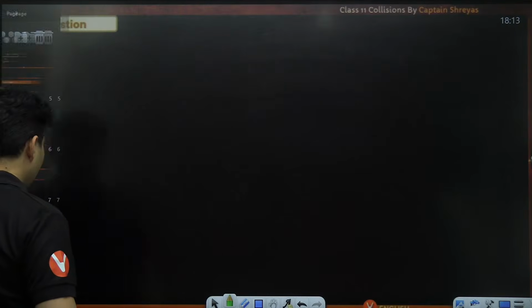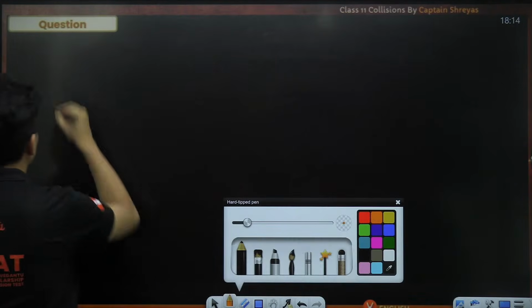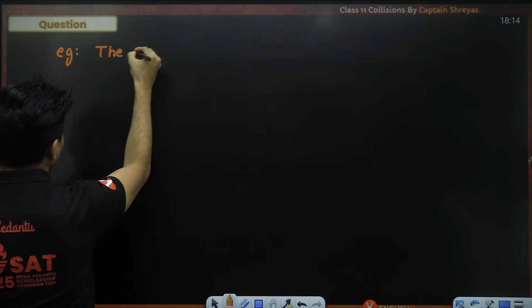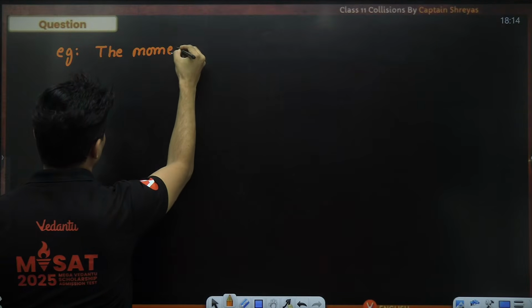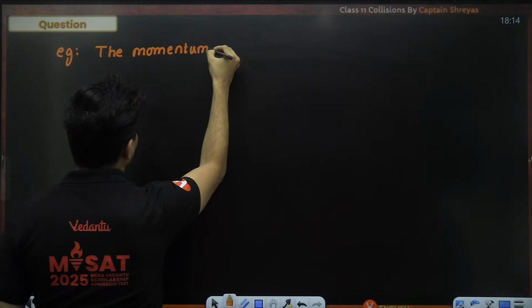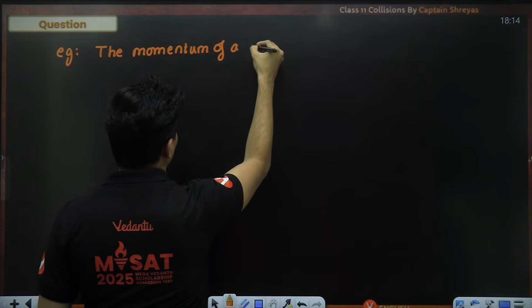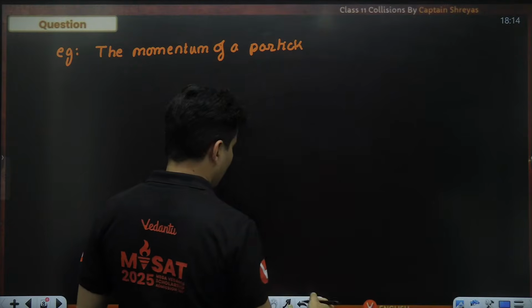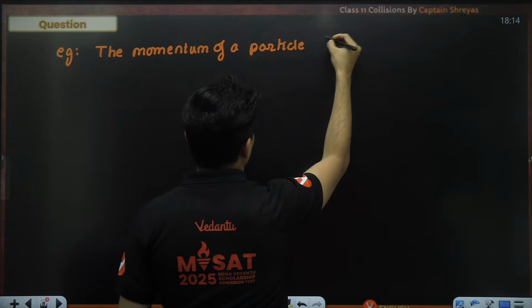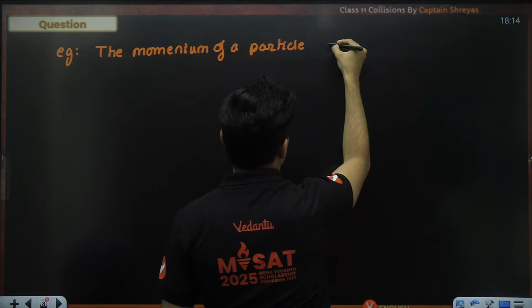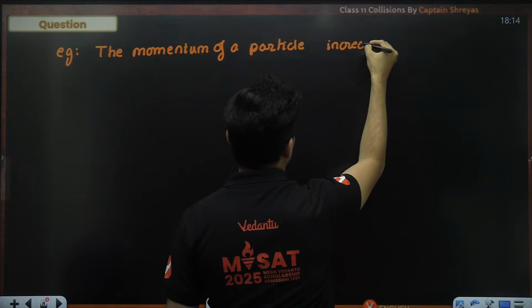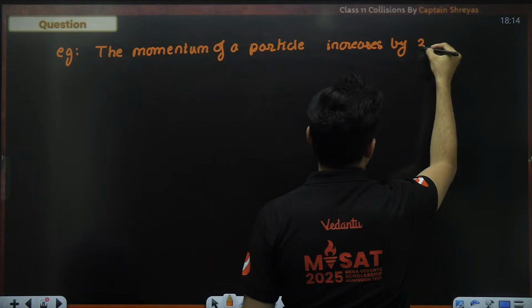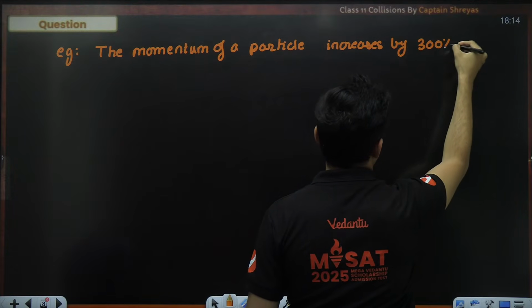Now, imagine I frame another question for all of you, and here it goes. It says the momentum of a particle increases by 300%.